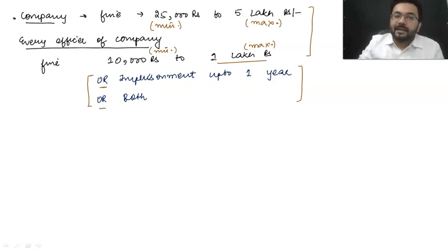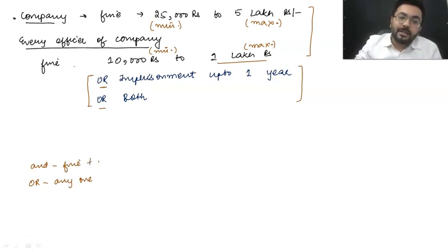Now you need to understand what is the difference between 'and' and 'or'. Or means any one of them. Either there will be a fine, or there will be imprisonment. And when it's written like 'and', it means fine is going to be there, plus along with that imprisonment is going to be there. There will be both of them. Understood? Or means any one of them: either fine or imprisonment.